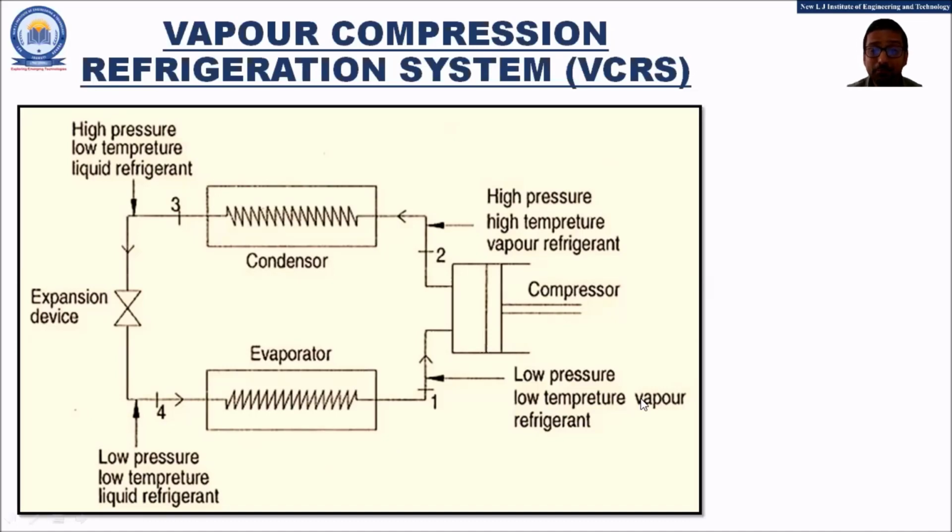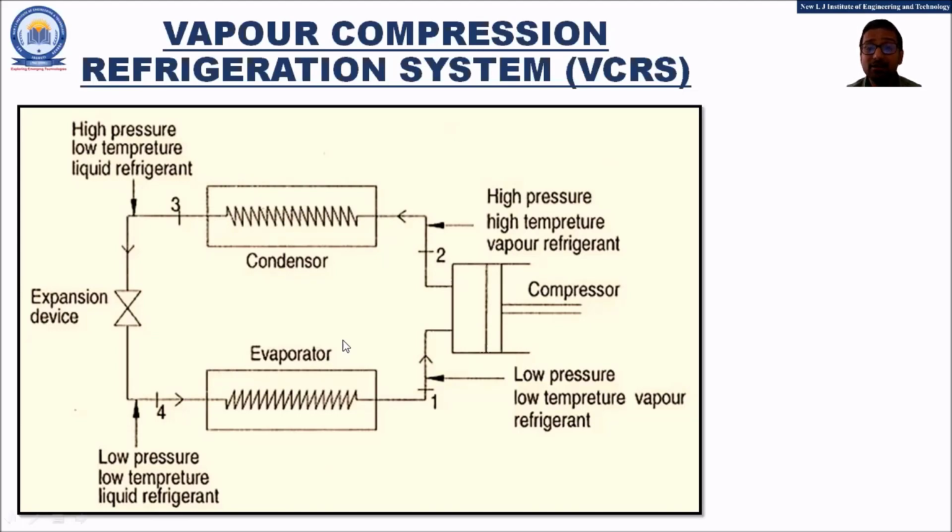It is a very important point to be understood, and the evaporator is the most important component of this system. So friends, again now the low pressure, low temperature vapor refrigerant will be transferred to the compressor, and this cycle will be repeated several times in order to generate the refrigerating effect.